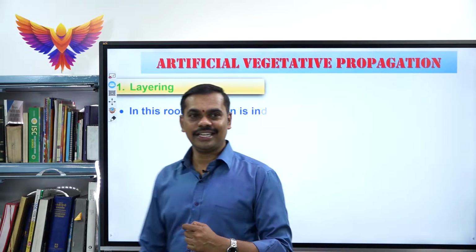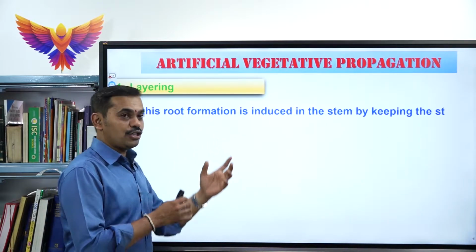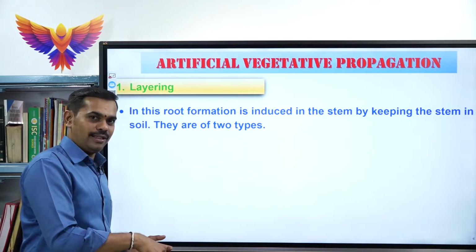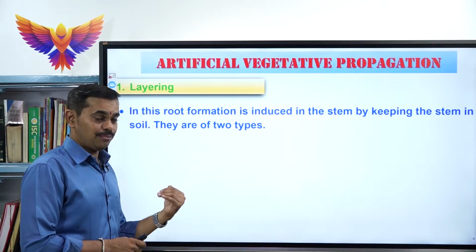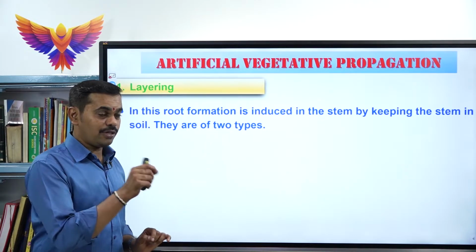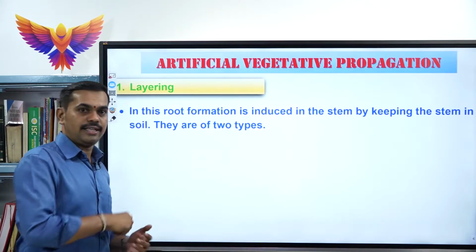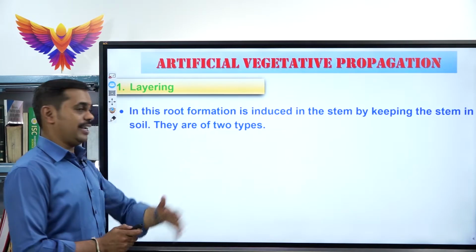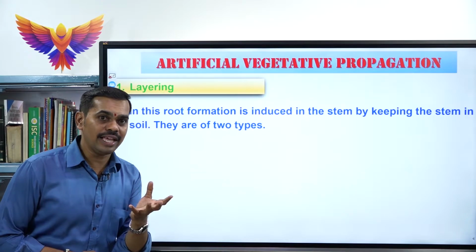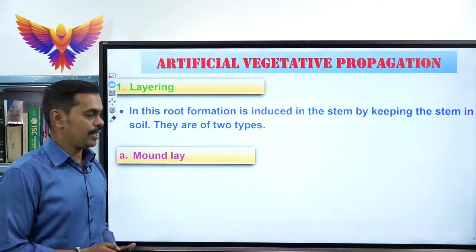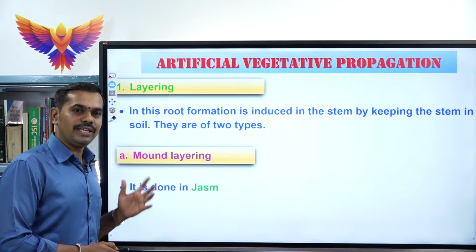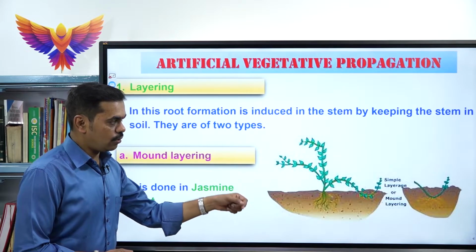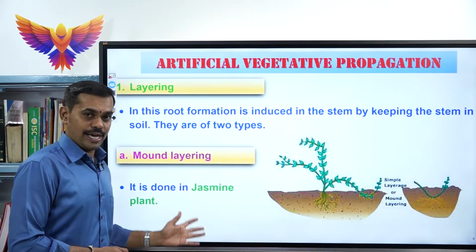In layering, what happens? In this method, root formation is induced in the stem by keeping the stem in soil. The root has to be developed. As a result, the stem part of that particular plant is kept inside the soil so that root formation can occur. Again, under layering, it is of two types. First one is called mound layering. Second one is called air layering. The mound layering is commonly used in jasmine plant. Look at that, this is how mound layering is done in jasmine plant.